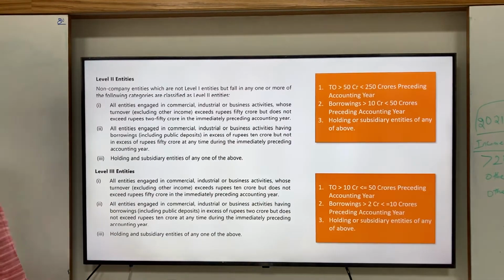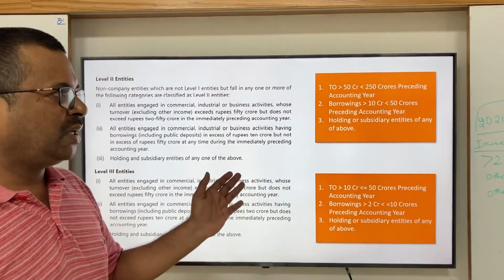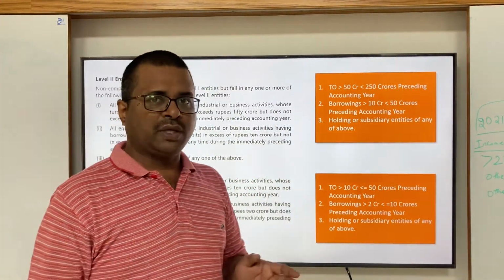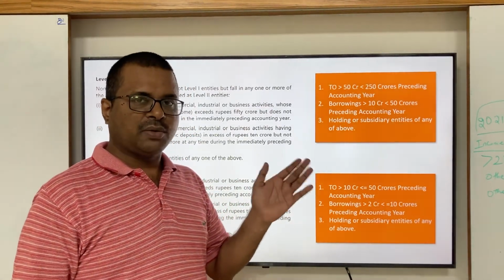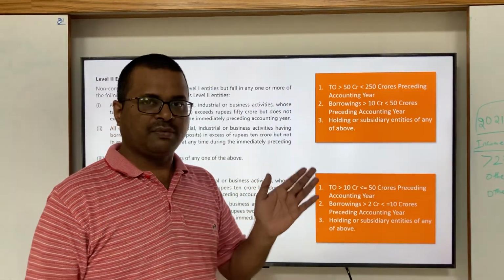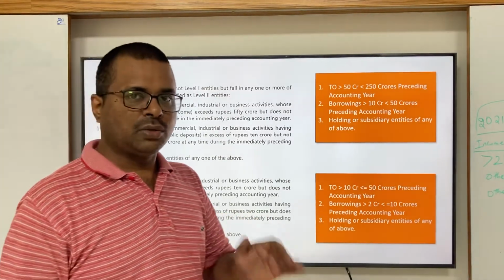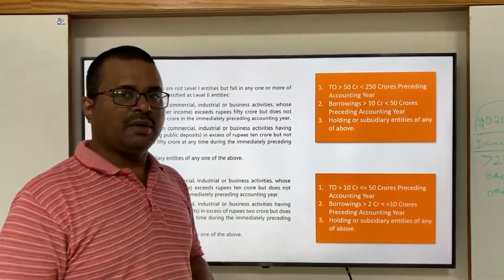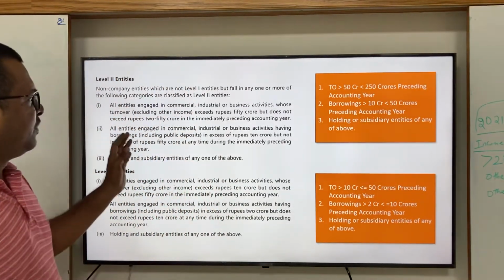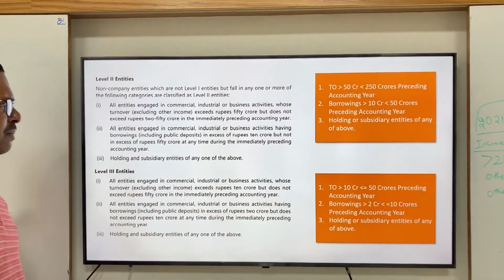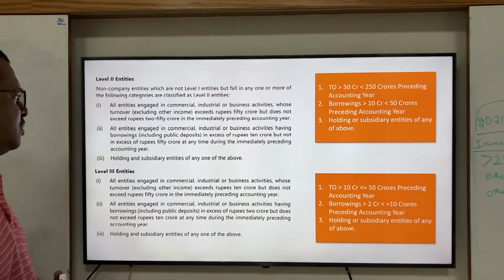Now coming to level 2 entities. In the case of level 2 entities, the turnover criteria is between 50 crore and 250 crore. If the entity's preceding accounting year turnover exceeds 50 crore and is less than or equal to 250 crore, then it falls under level 2 entity. In the case of borrowings, 10 crore to 50 crore falls under level 2 entity, and any holding or subsidiary entities of the above entities.